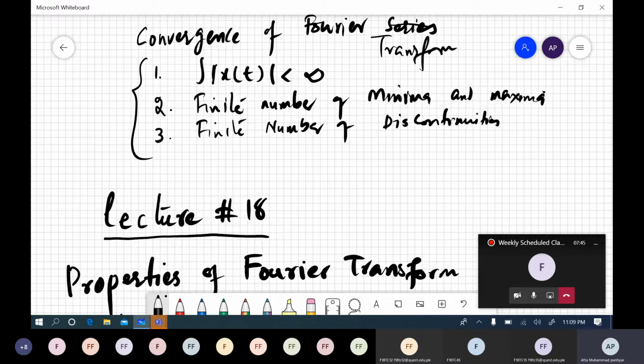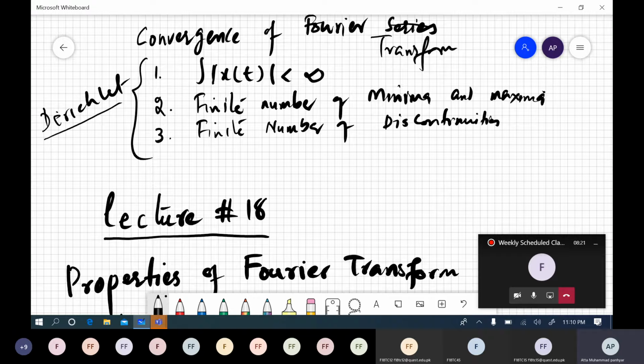Although these conditions are also necessary for Fourier series as well. These are called Dirichlet conditions, right? Dirichlet was a scientist who supported Fourier, because earlier Fourier was unable to prove that any signal can be shown in the form of sines and cosines, right? Time domain signal cannot be shown, but Dirichlet helped him. When Dirichlet gave the mathematical proof, then Fourier series became widely available and it was published.